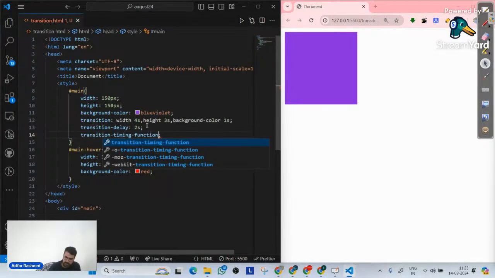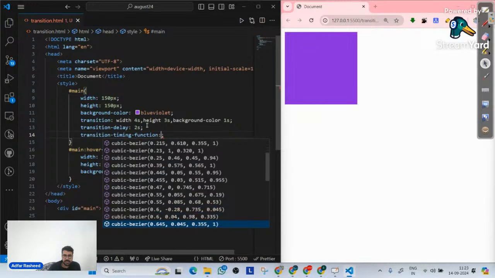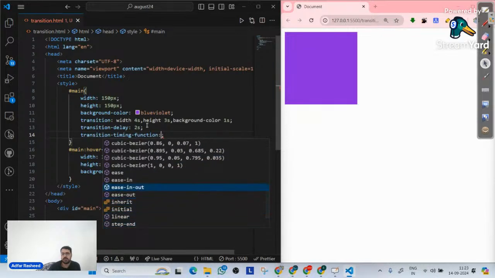Let me see. I don't remember the values. So it should be cubic-bezier. Okay, this ease-in. Sorry. So by default, it's ease. But let's understand what are the other values and what does transition timing function actually mean. That's the very important thing.